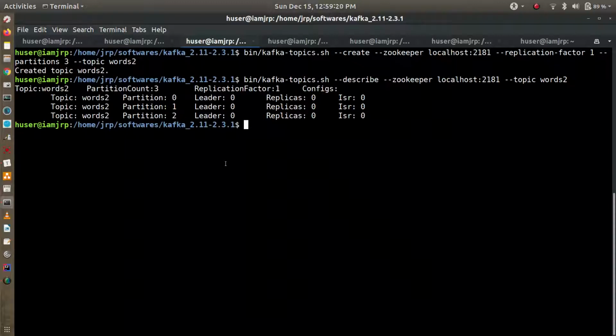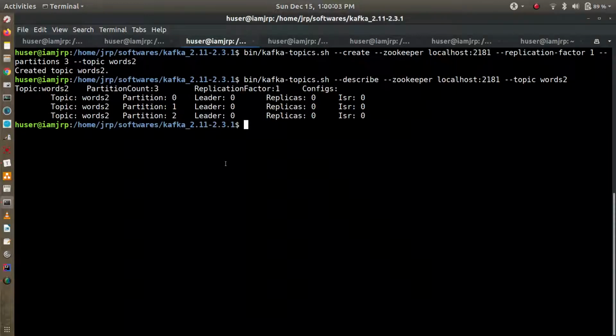Now what we will try to understand is that we can create multiple brokers inside a single machine, so that we can play with the replication factor. If there is a higher replication factor, the availability of the data will be higher. If you increase the number of partitions, then the parallelism increases. There are 3 partitions here, so there can be 3 consumers reading from that topic, and each consumer will be assigned to a partition. But replication factor is for availability. Here only one broker is running in this machine, so the replication factor is 1.